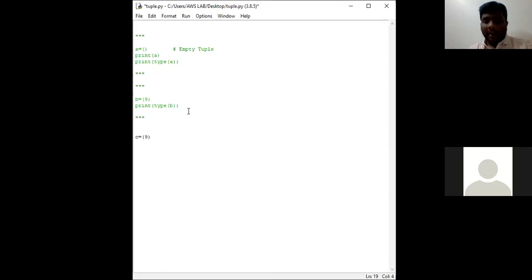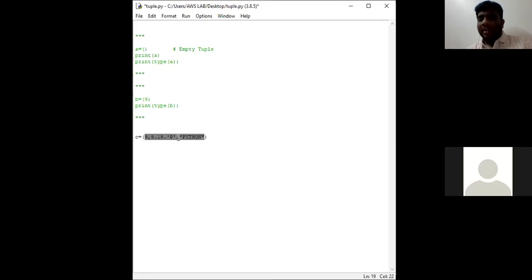See here, 9 comma 9.18 comma, take a character variable, comma, take a string. No problem. You can mention all these elements either in a single data type or by using mixed data types also.